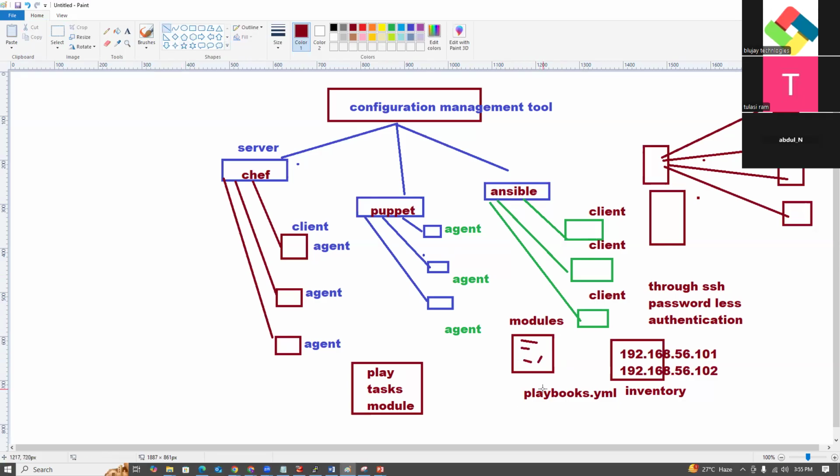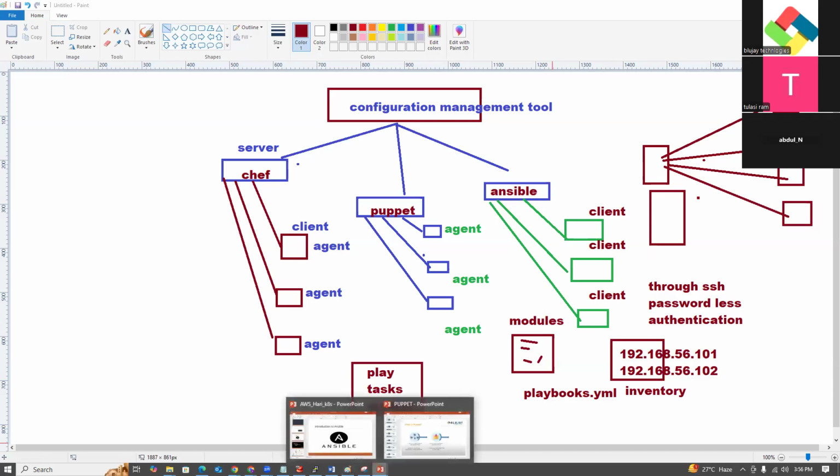If you run this playbook on these servers, it will connect to the servers and install Tomcat and Java on all of them at a time. This is the configuration management tool. Guys, understood?